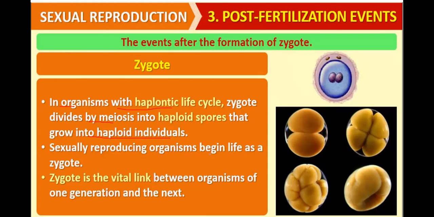Sexually reproducing organisms begin life as a zygote. So the zygote is the vital link between organisms of one generation and the next. So what is the link between two generations? Zygote. The answer will be what? Zygote.